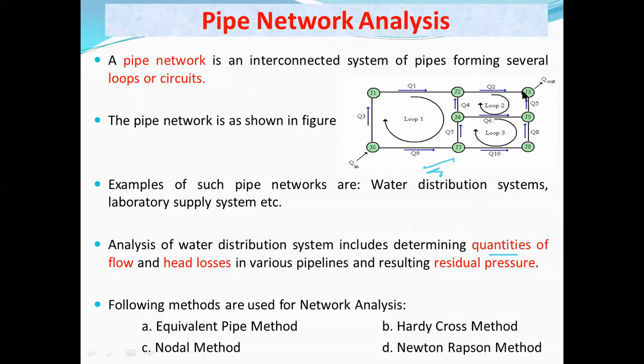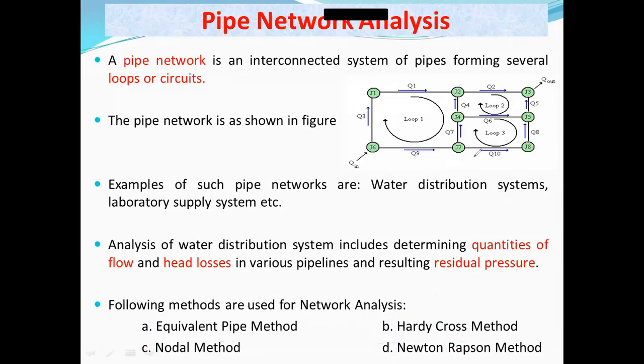Okay, so to do this pipe network analysis, different methods have been developed, and these methods are equivalent pipe method, then Hardy-Cross method, then nodal method, Newton-Raphson method. There are different methods. Out of these, the first two are in our syllabus. Equivalent pipe method and Hardy-Cross method. We are going to study these two methods in detail. First, we will see the equivalent pipe method.